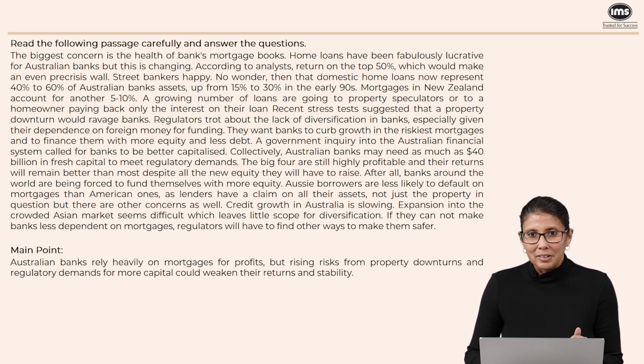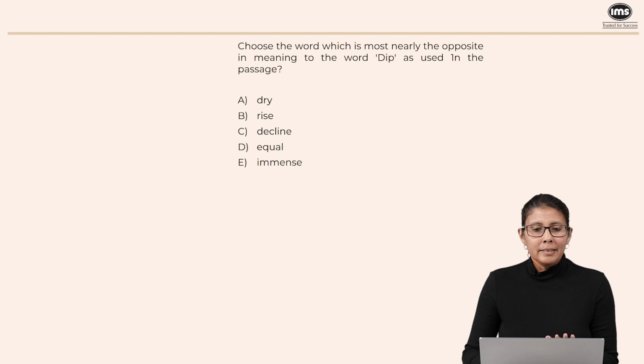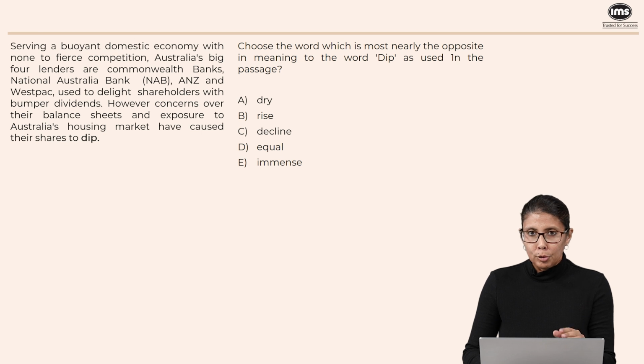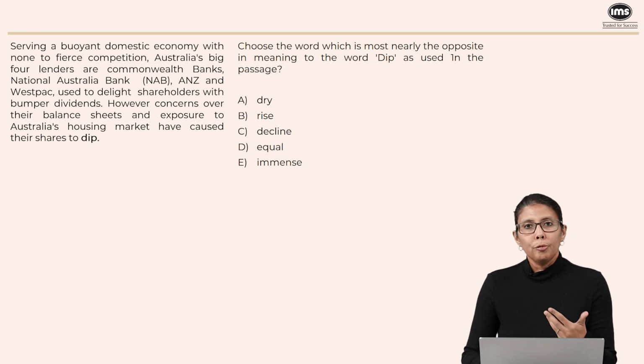Let's take a look at the questions. Now here we have a very simple question. You don't really need to refer to the text to answer it, but just to be safe, we will take a look at it very quickly. Choose the word which is most nearly the opposite in meaning to the word dip as used in the passage. So in the passage, if you look at the highlighted word at the end, we're trying to say that concerns over balance sheets and exposure to Australia's housing market has caused their shares to dip. If there is a concern, the shares will fall. So dip probably means decline or fall.